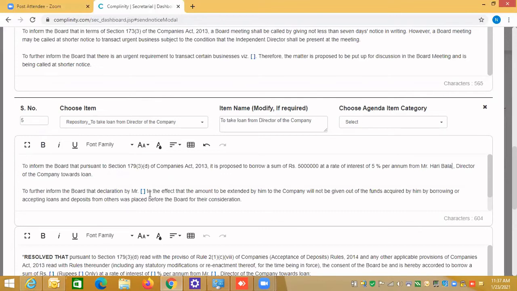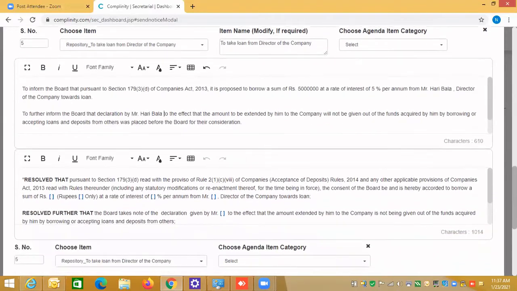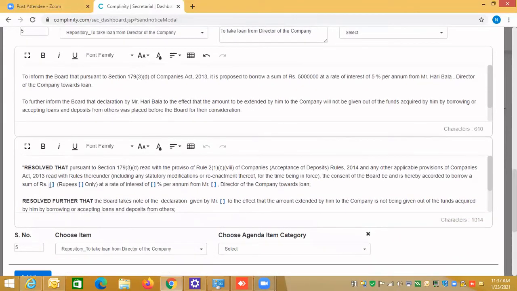you to store the data, because this is a statutory text and statements which we have provided. You need to enter whatever the decision, whatever the agenda items you are performing. So say Mr. Hari Bala, I'm just doing it quickly. So I'm creating one agenda where you need to have an agreement from the board of directors that I can take a loan from the, and this way, and what is the interest rate you can enter here.